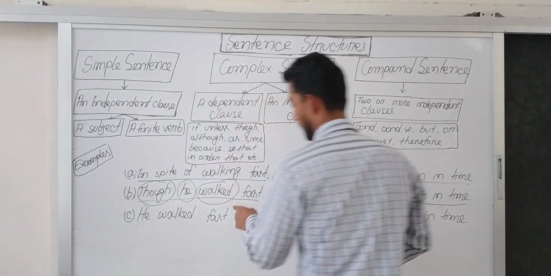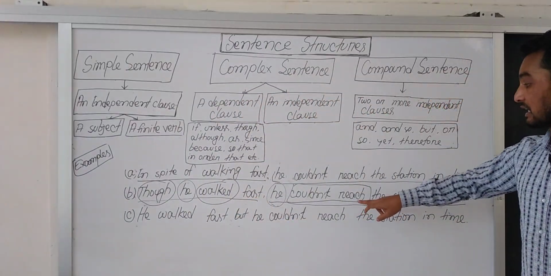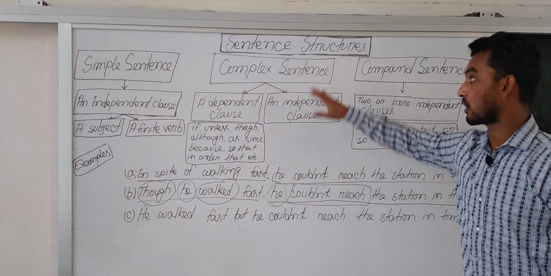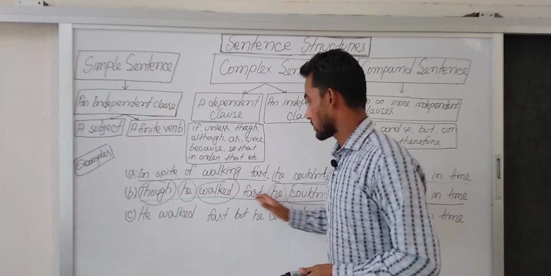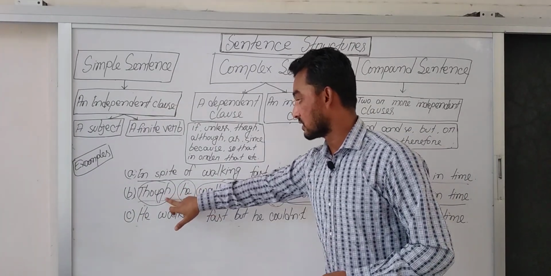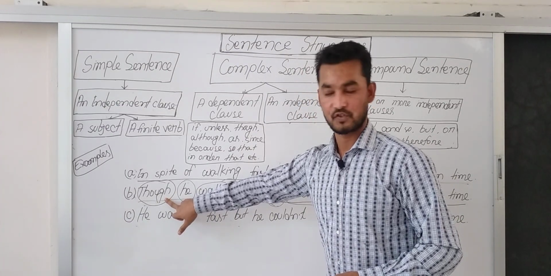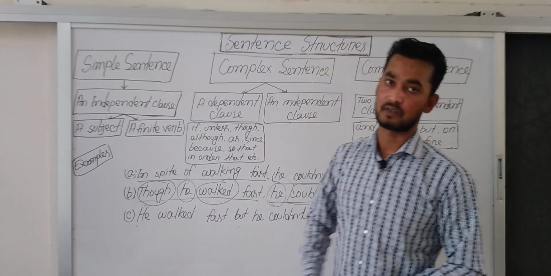As there is a dependent clause and an independent clause in this sentence, we can call it a complex sentence. And with the dependent clause, there is a subordinating conjunction. So we will call it a complex sentence.